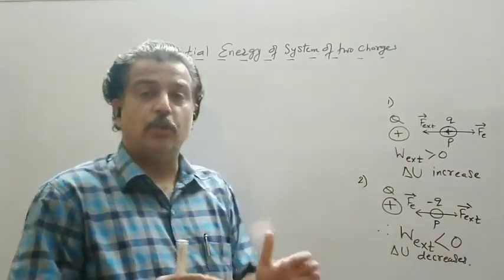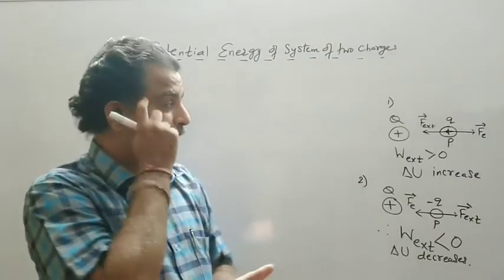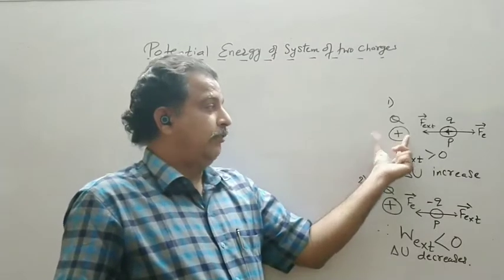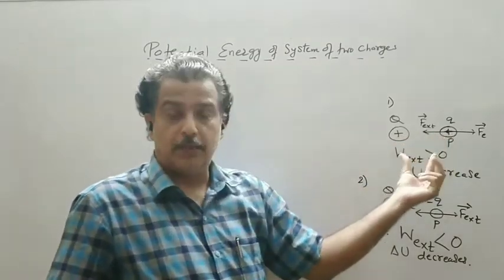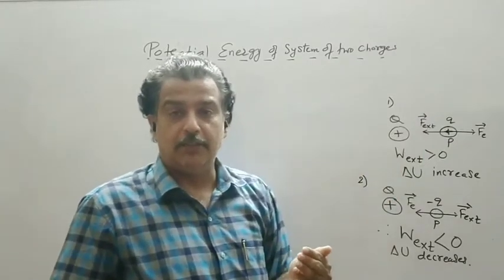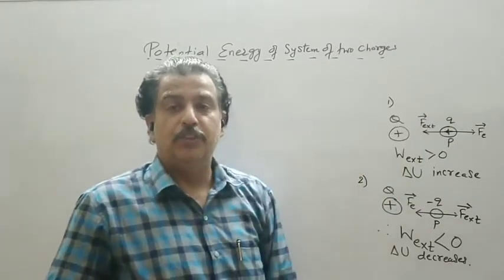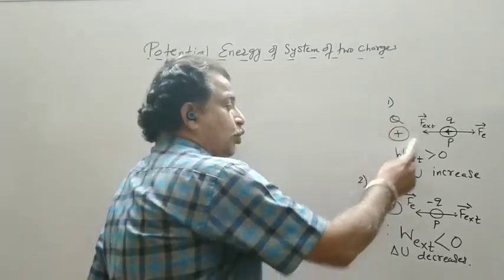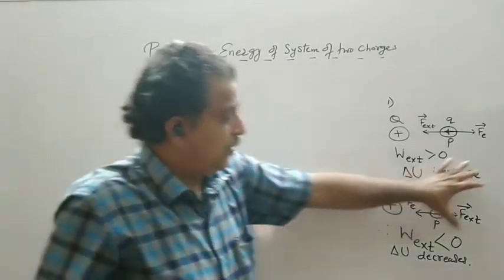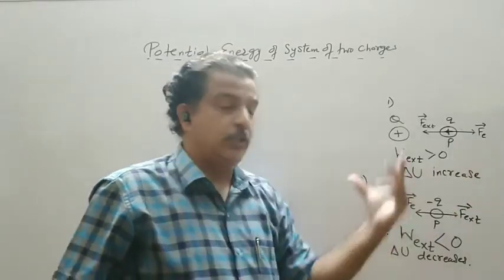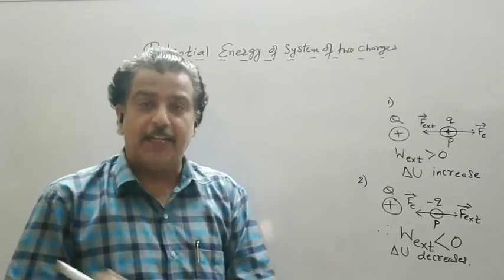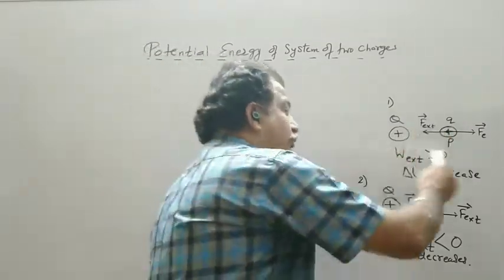Actually, the energy is of the entire system, but we know that the source charge is assumed to be fixed. When you are bringing the small q charge from outside to inside, the work should be done in such a way that acceleration should be 0, or the original configuration of the source charge should not change. So if I say the change in potential energy increases, the energy is of the entire system; it is the energy of both the charges.